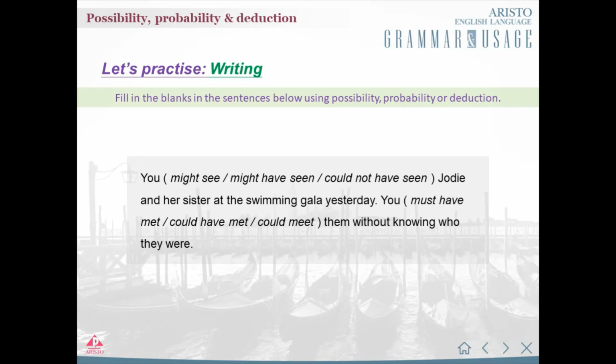The answers are now shown on the screen. The first answer is might have seen, and the second answer is could have met.